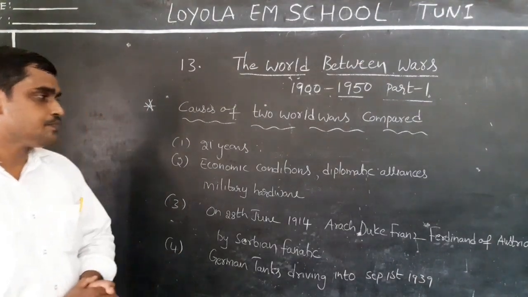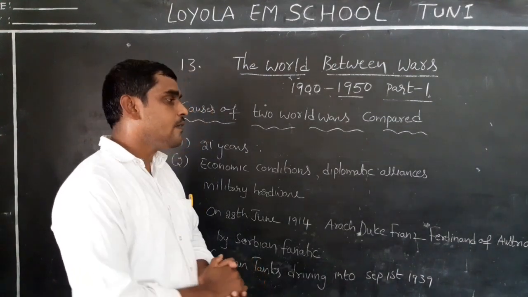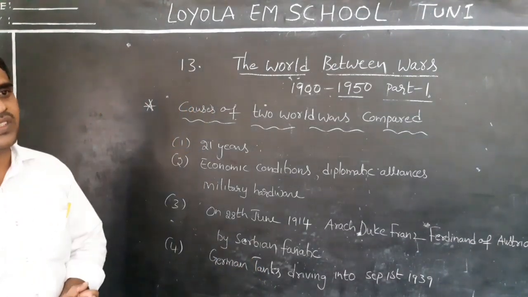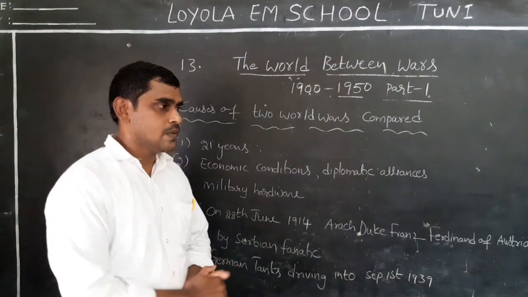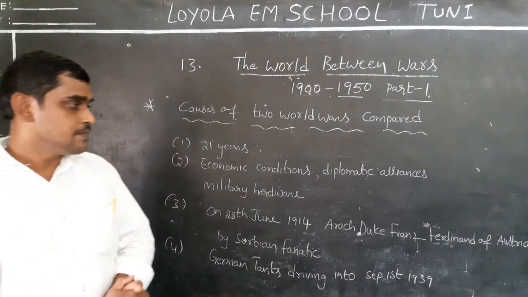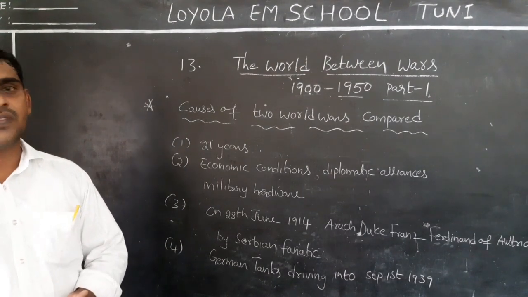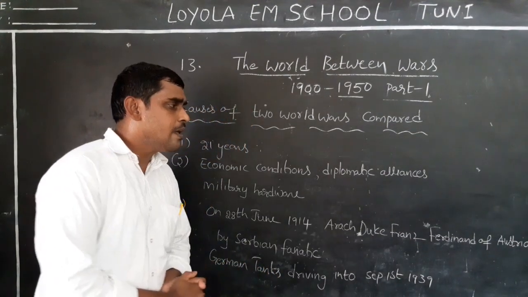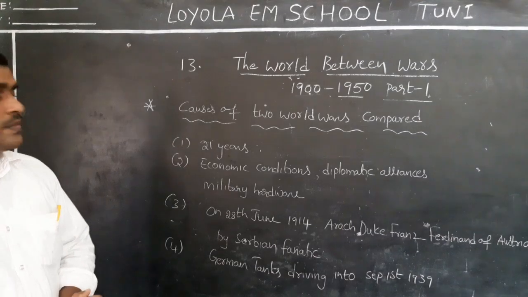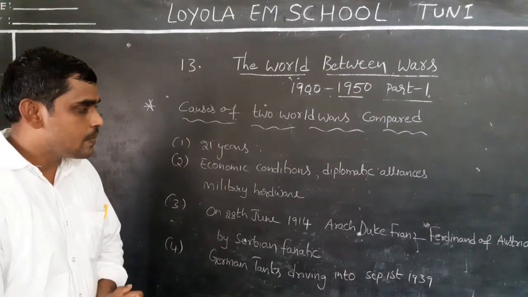Let's look at the board. Here, Archduke Franz Ferdinand of Austria. He is the Prince of Austria. Who is that person?